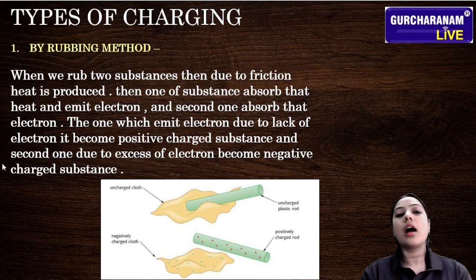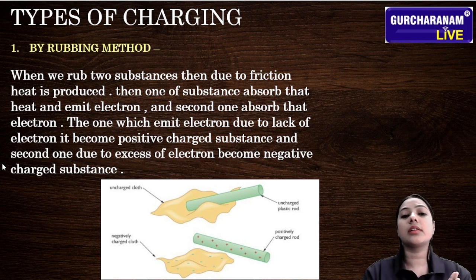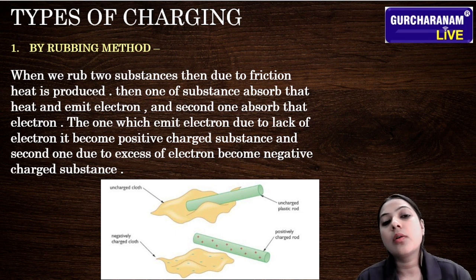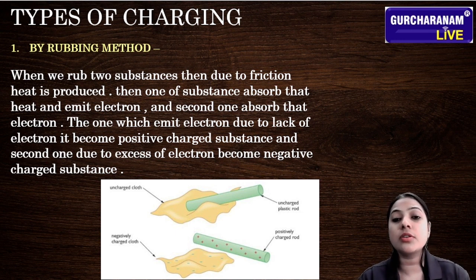After that we learn the types of charging, how we charge one thing from another, how we transfer the charges. There are many methods related to this, that means the rubbing method and induction method. First of all, we learn about the rubbing method. So what is happening in the rubbing method? You can imagine from the name. What is the first thing that comes to your mind after hearing the name rubbing method?